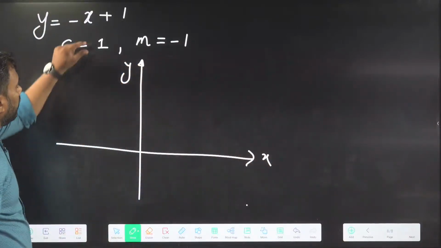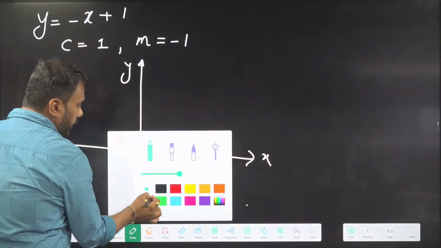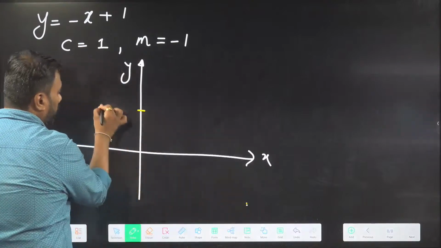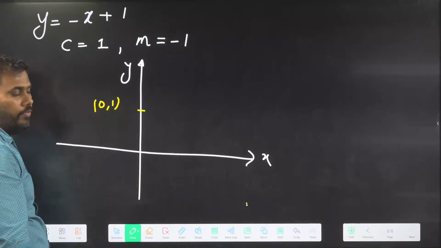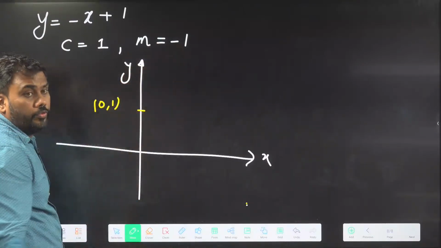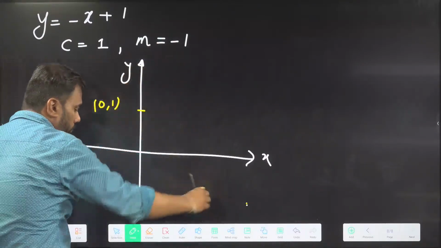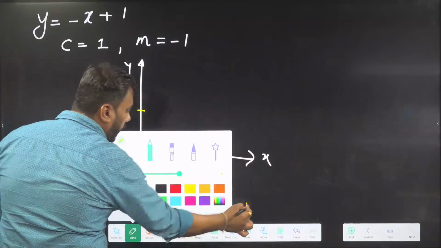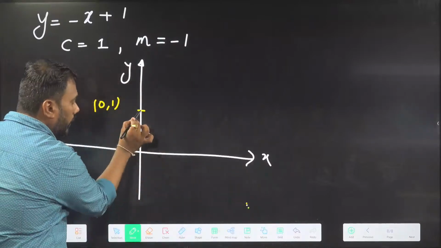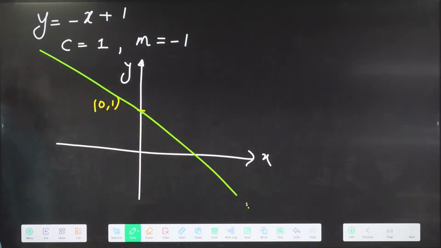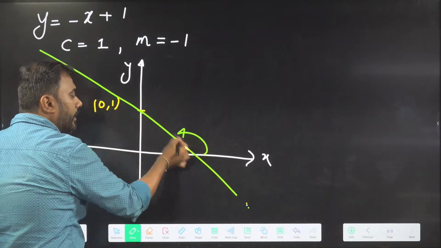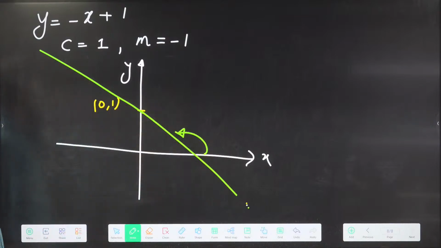The line is cutting the y-axis at point (0, 1) because c is 1. This point is (0, 1). And the slope is negative. Negative slope means the line goes down. From the intersection point, the line should go down, so it will go down like this. You can trace it backward. It is making an obtuse angle with the x-axis.